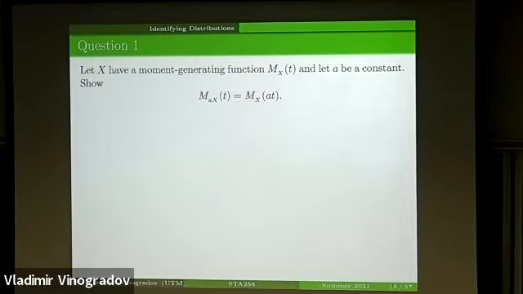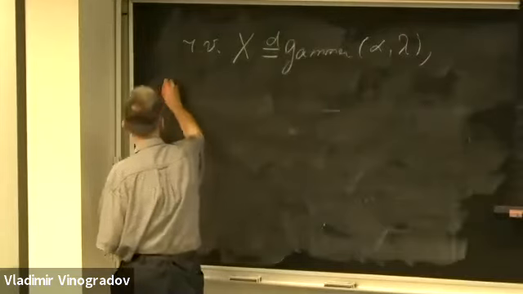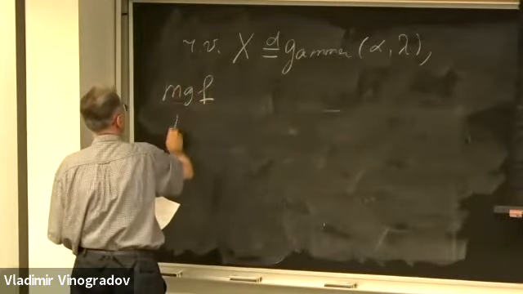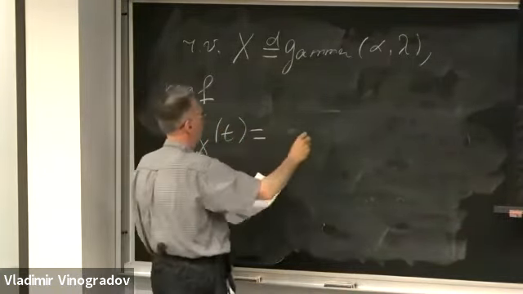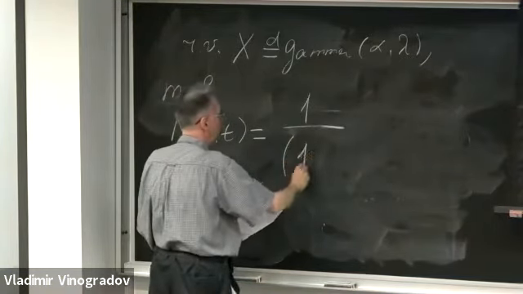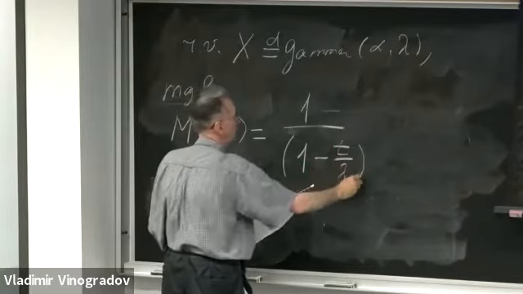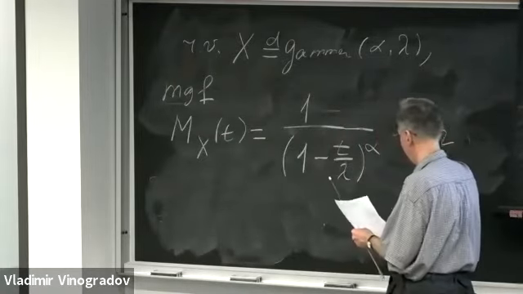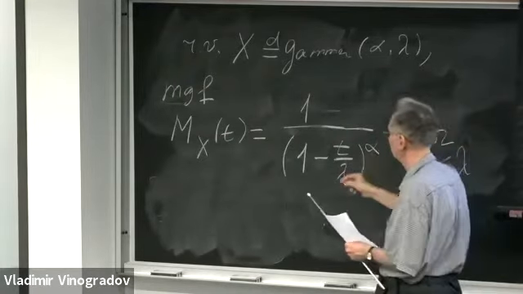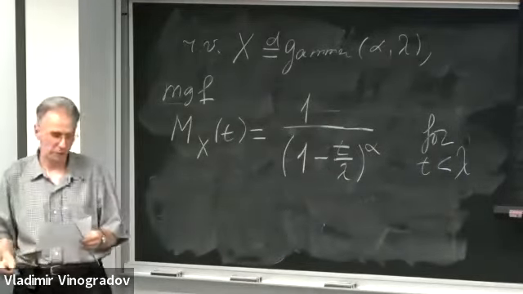I would also like to remind you that for a random variable X being gamma distributed with parameters alpha and lambda, the MGF, capital M sub X of t, is 1 divided by 1 minus t over lambda, raised to the power alpha, for t less than lambda, and it's equal to infinity otherwise.